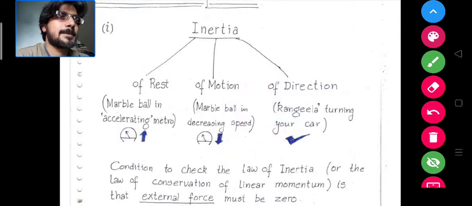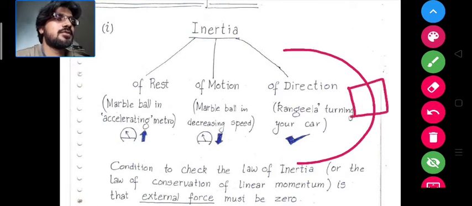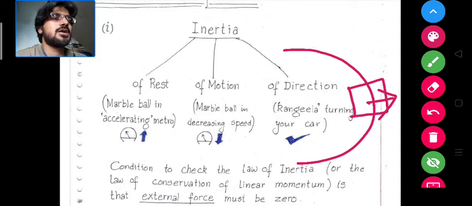Okay, and the third is the inertia of direction, which was followed by the car moving in a direction, and a person will feel an outward pull. That was the force, the inertia of direction. That was the inertia that was explained in the previous part.